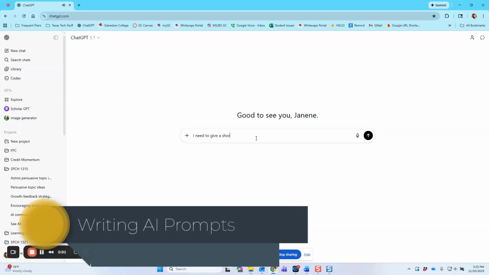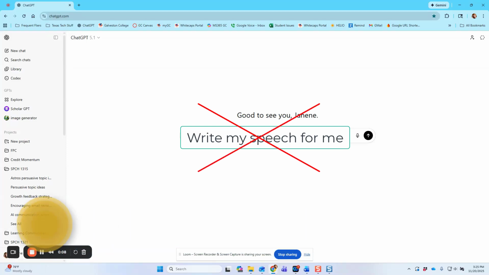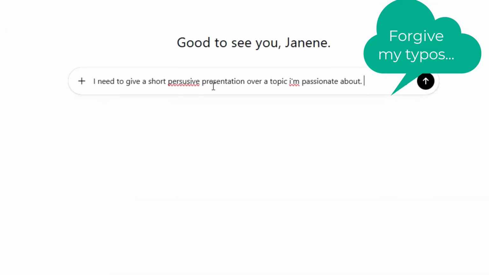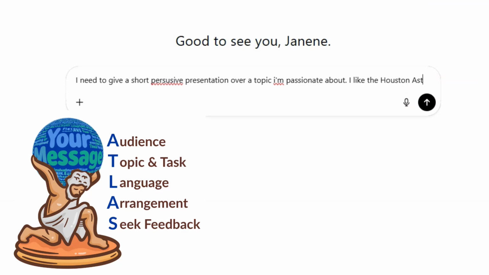You've just been told that you're going to use AI to help create your speech. And if you start with something like this, you're going to get a generic message that sounds nothing like you. Let's talk about a framework for creating prompts that allows you to retain control of your message while still taking advantage of AI. So, starting with the Atlas framework, audience.